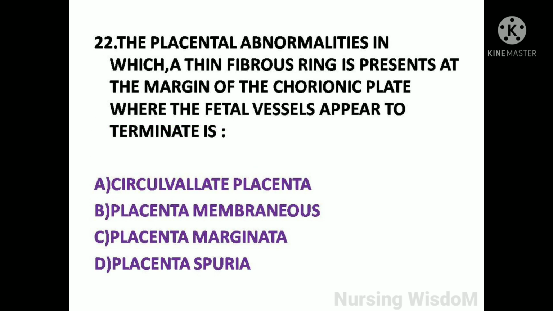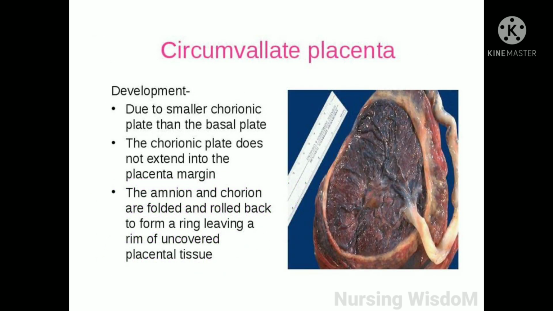Next question: the placental abnormalities in which a thin fibrous ring is present at the margin of the chorionic plate where the fetal vessels appear to terminate is option A, circumvallate placenta; option B, placenta membraneus; option C, placenta marginata; option D, placenta spuria. Circumvallate placenta develops due to smaller chorionic plate than the basal plate. The chorionic plate does not extend into the placenta margin. The amnion and chorion are folded and rolled back to form a ring, leaving a rim of uncovered placental tissue.